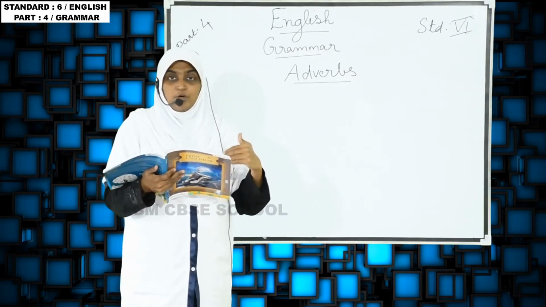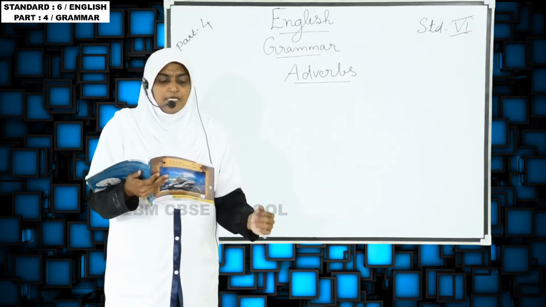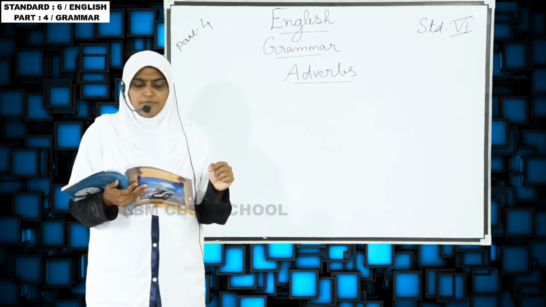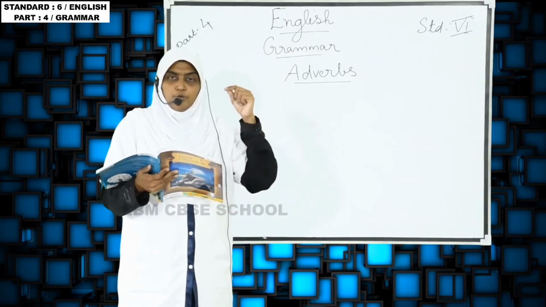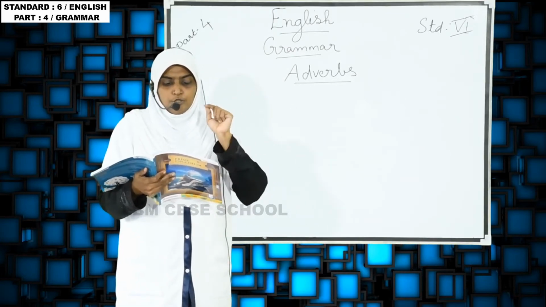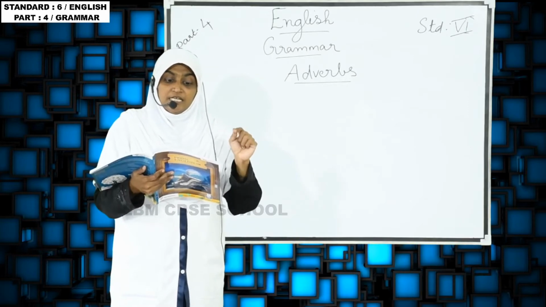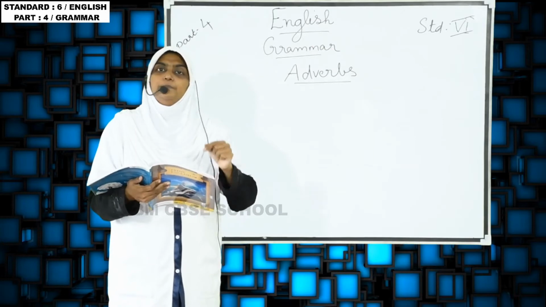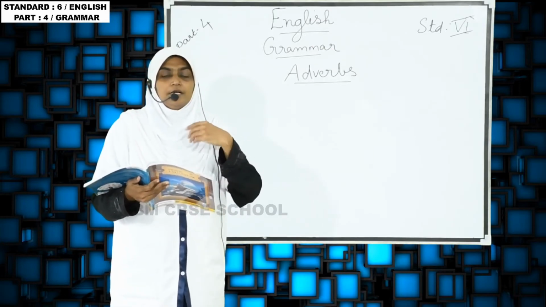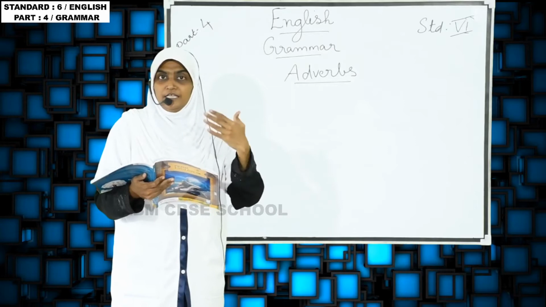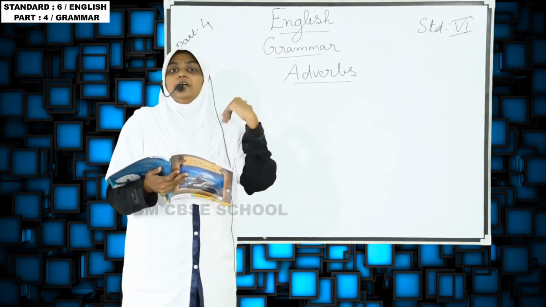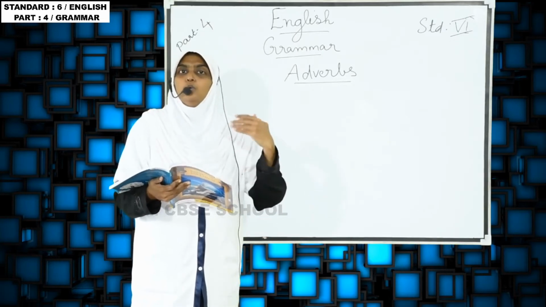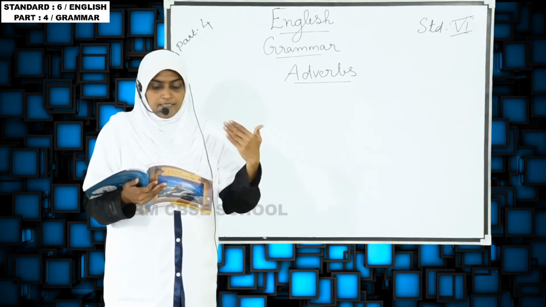And then the next one, tranquilly, the second sentence: He took up his brush and went tranquilly to work. Tranquilly means peacefully. The word tranquilly tells how the work was done, how he worked. He peacefully worked. So it gives more information about the verb. So that tranquilly we call an adverb of manner. How it would be, that is an adverb of manner.